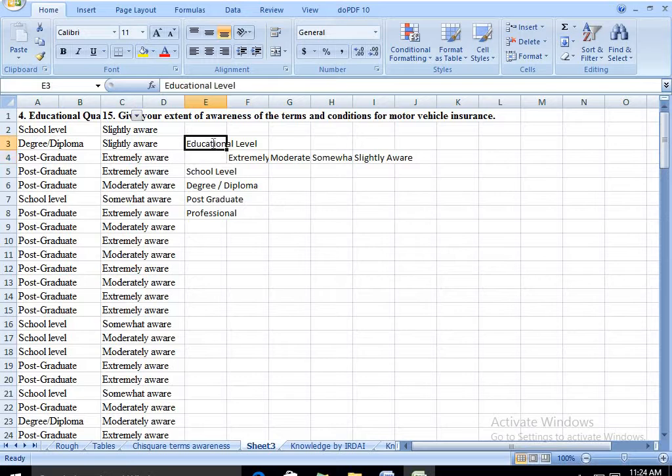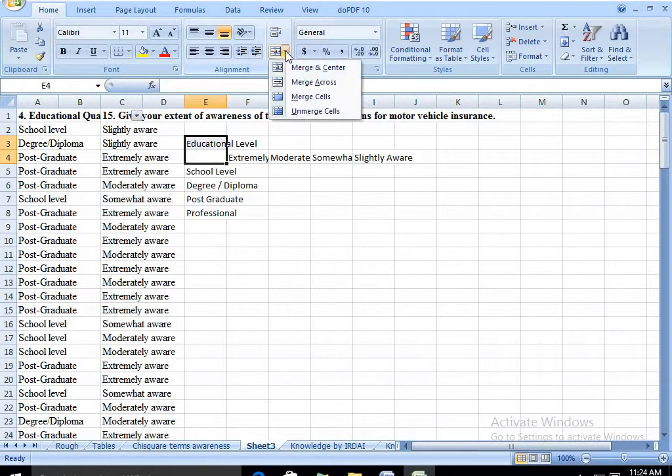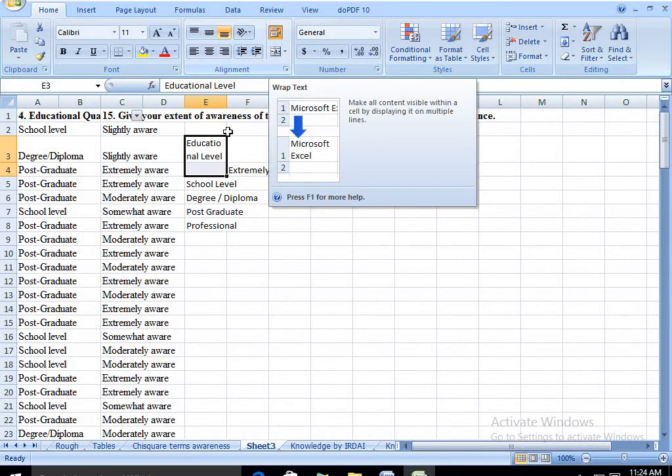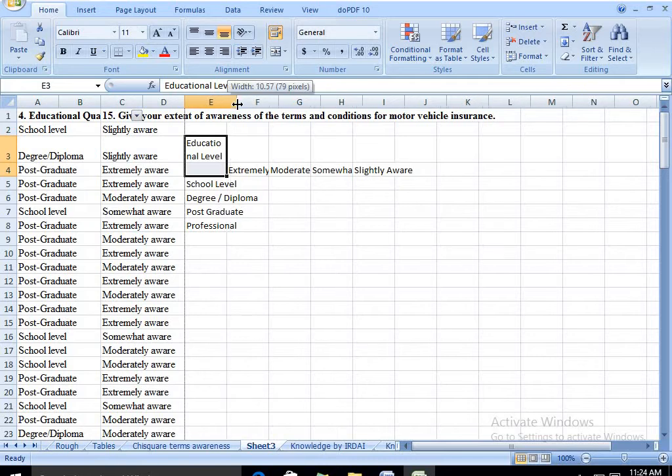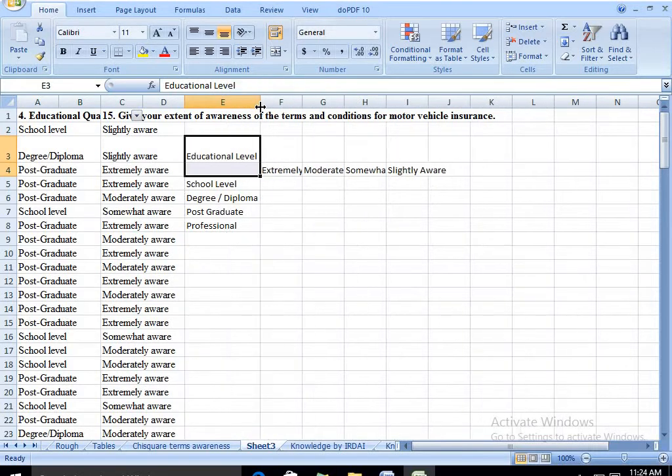When this needs to be wrapped, you should also choose wrap text. Now the column has been wrapped. To resize it, you can use your left cursor to adjust it.